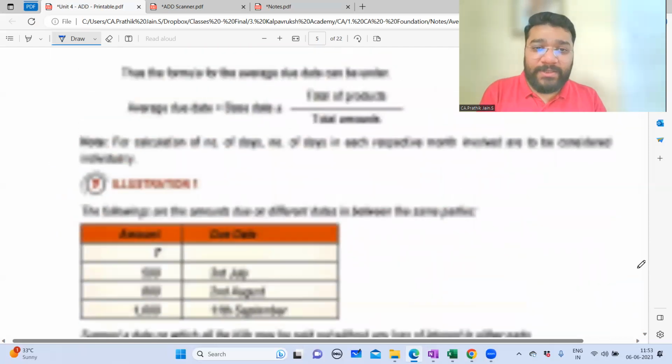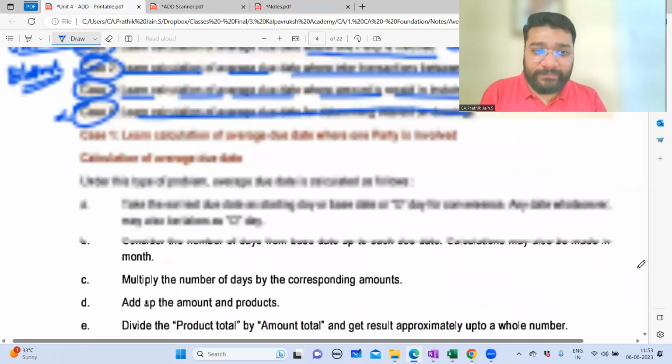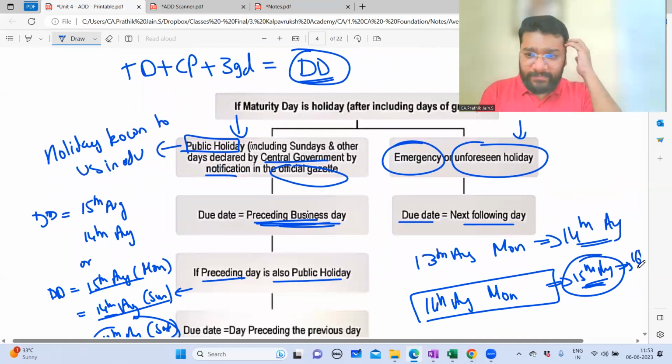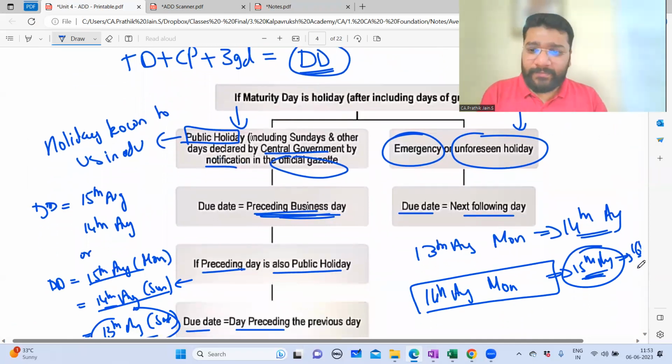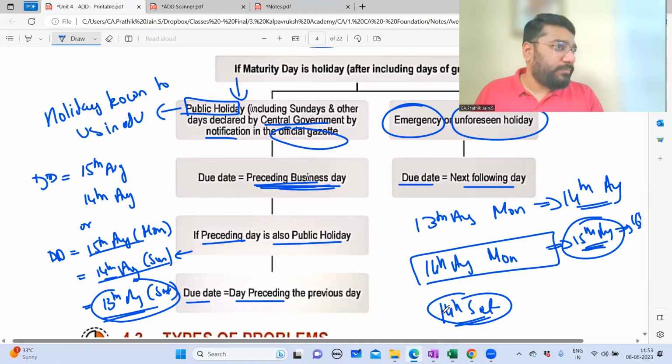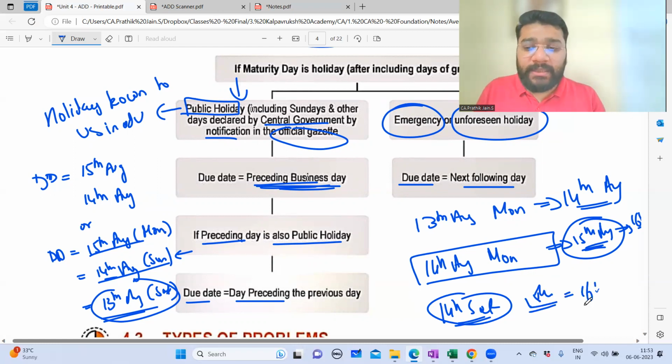Guys, are you able to understand this concept, online people? Same for Sunday also. If the 15th was a Sunday, then next day, not a public holiday. For example, 14th was Saturday. On this date, you're supposed to make the payment. Emergency holiday, unforeseen holiday. Next day is what? 15th. 15th is what? Sunday. So you'll make the payment on 16th. Now clear? Yes, sir. Okay.